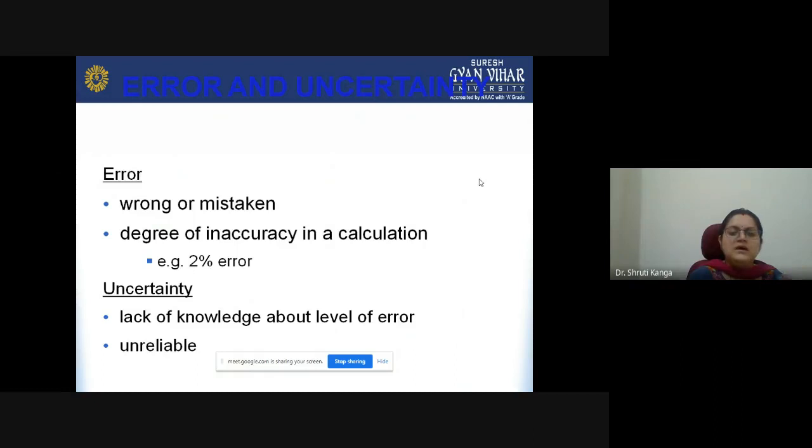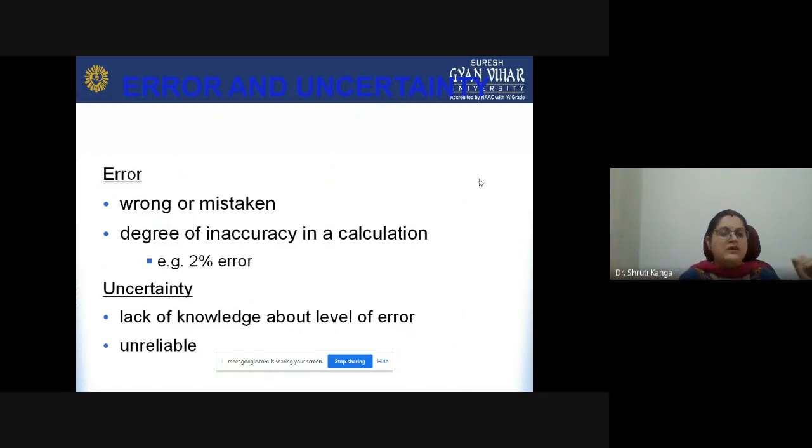Uncertainty means lack of knowledge about the level of error, or unreliability. That means we are not sure how much chance of error there is, or there is also a possibility that there is no error, but we do not know what the percentage is.